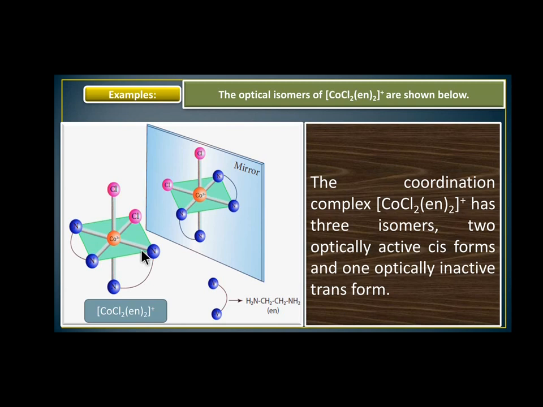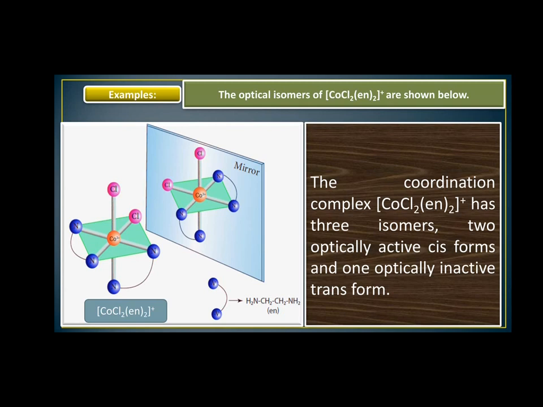So plane of symmetry is not possible. It is the optically active form, classified as D and L isomers. It is a cis form. In optically inactive, a plane of symmetry is possible. If we cut the molecule into 2 halves, they are identical. It is a trans form.